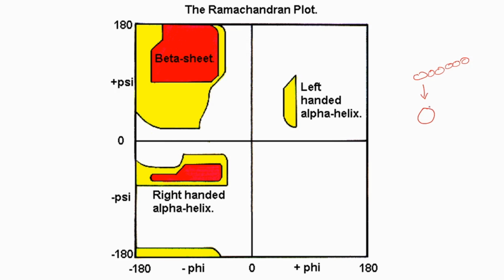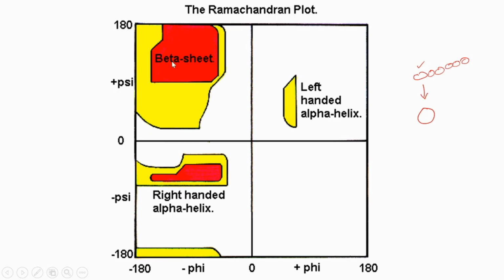Then we need to understand which are the possible best bond angles for those psi and phi bonds for that particular amino acid. For understanding the best bond angles for the phi and psi bonds, we plot the Ramachandran plot.